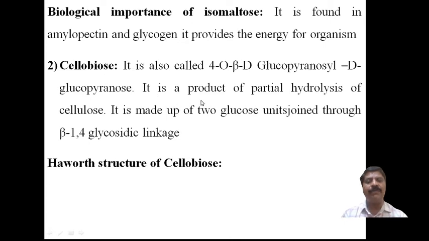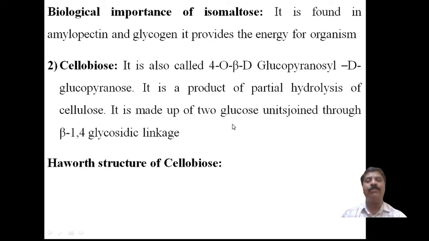D-glucopyranose is the name of the cellulose unit. It is a product of partial hydrolysis of cellulose. Cellulose is nothing but a polysaccharide. On partial hydrolysis, not complete hydrolysis, it gives this cellulose, which is actually again a disaccharide.